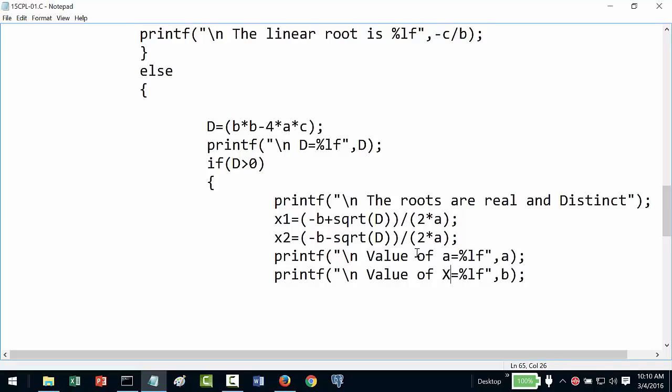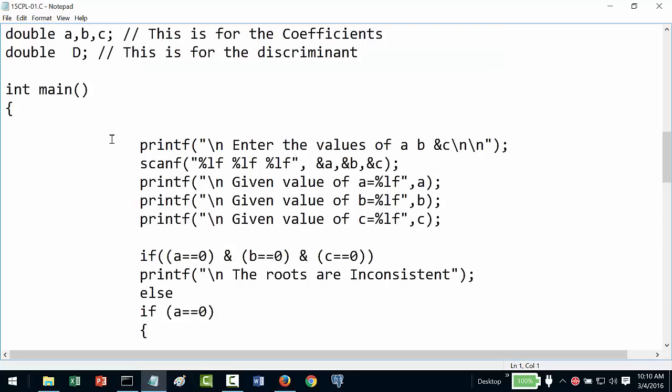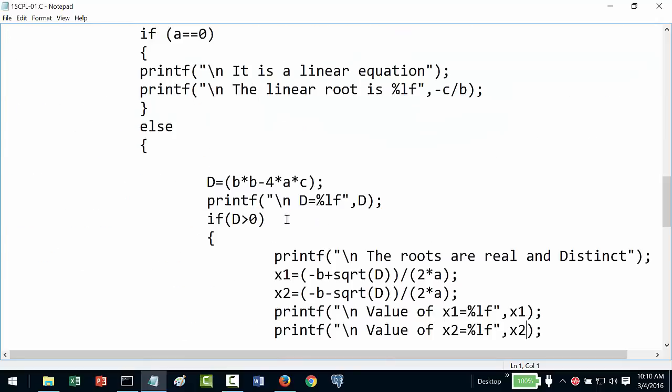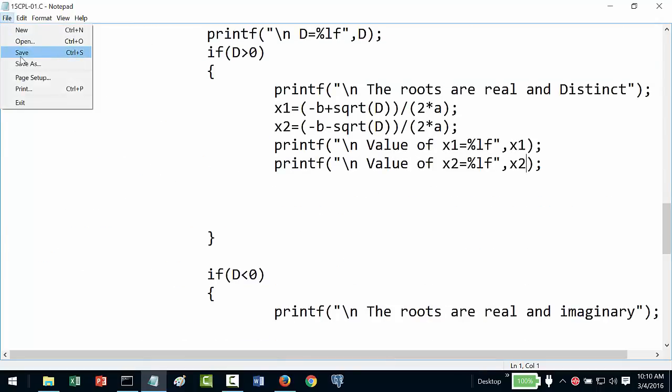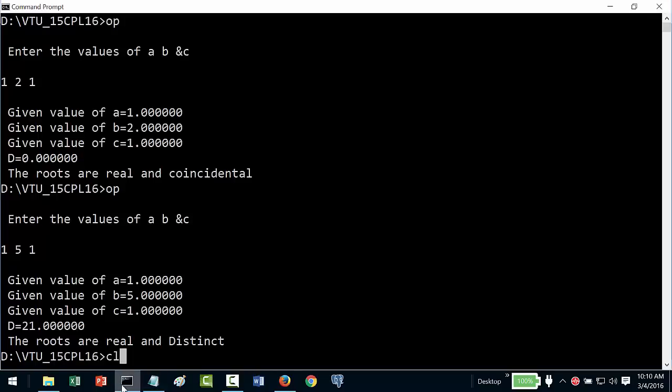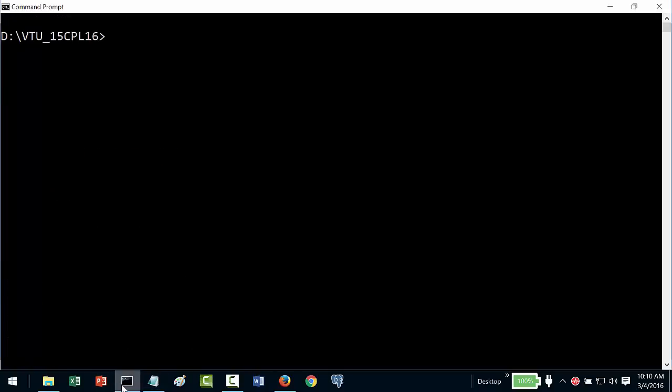Value of x1, x2. This is x1. So we will take it as say x1, comma x2. Okay, so I will save this. I will use x1, x2 only, perfectly fine. So we have to now recompile this and check only for real and distinct roots. Okay, so let me just take this.